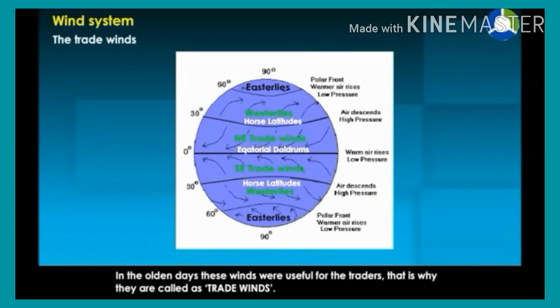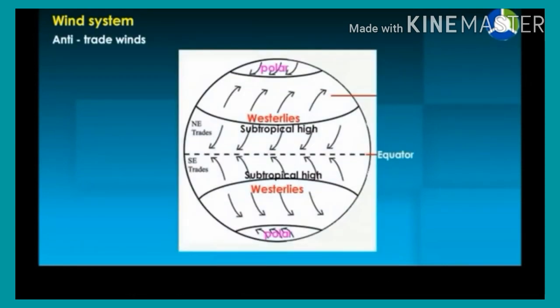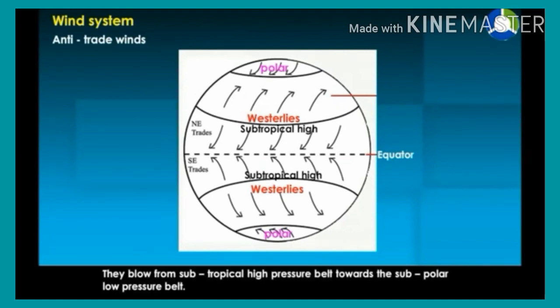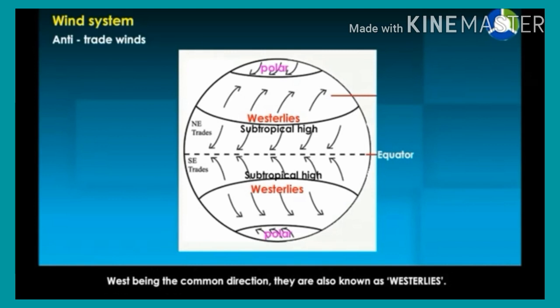Anti-trade winds. These winds blow in the opposite direction of trade winds. They blow from the subtropical high pressure belt towards the subpolar low pressure belt. West being the common direction, they are also known as westerlies.